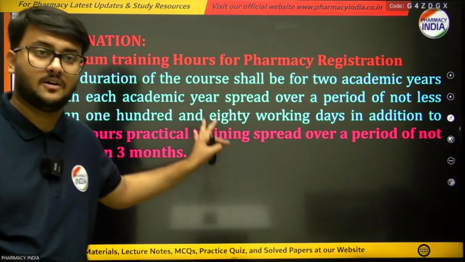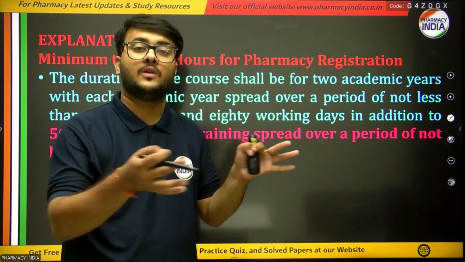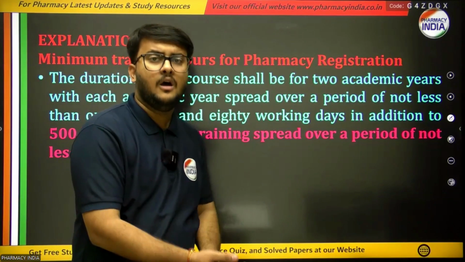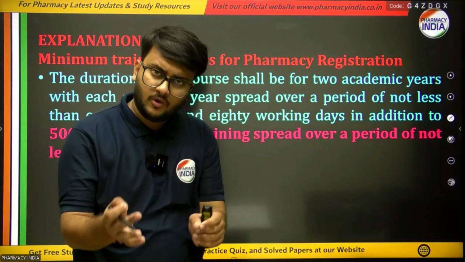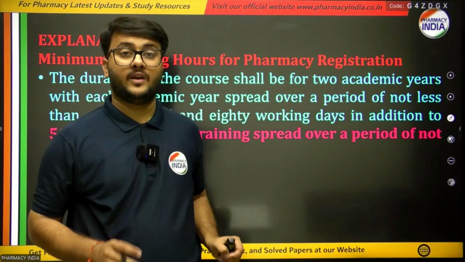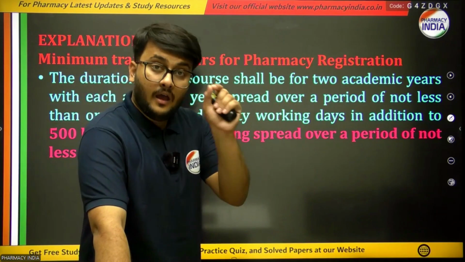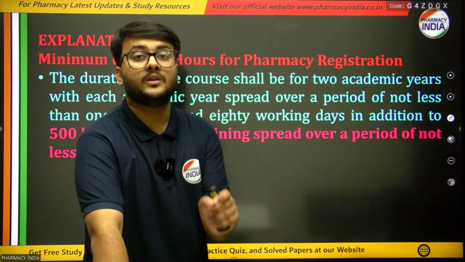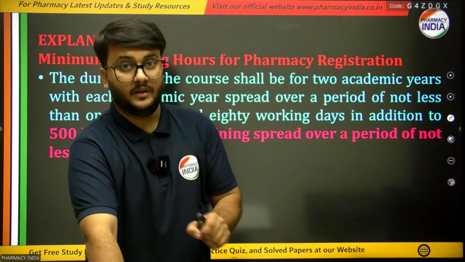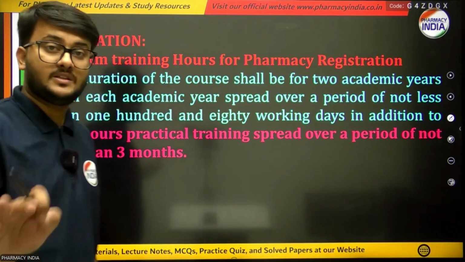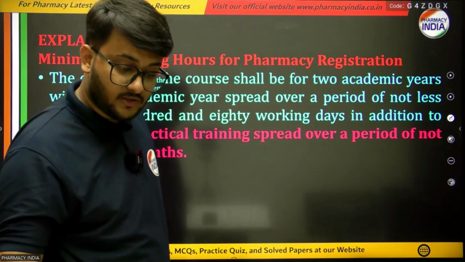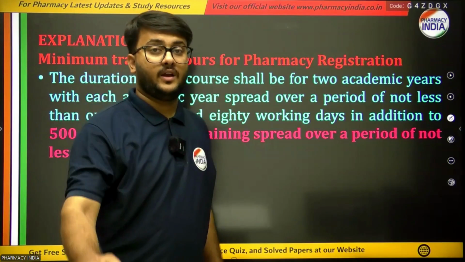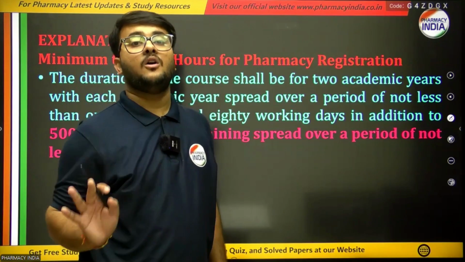You submit your training certificate to the state pharmacy council, whether you belong to UP, Telangana, or Rajasthan, and you have to complete your 500 hours or 3 months of training from government recognized hospitals, not from private hospitals. So the PCI has a certain rule: if a student has completed his or her D Pharma, he or she has to submit a training certificate before the registration as a pharmacist.